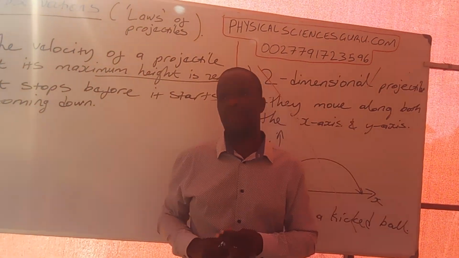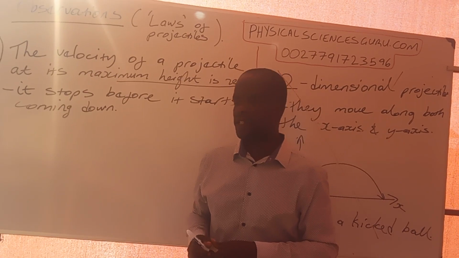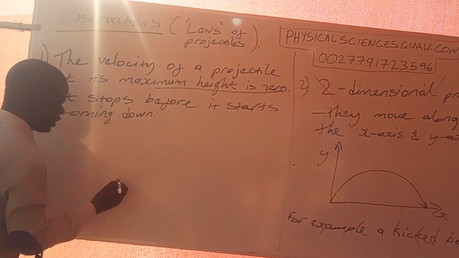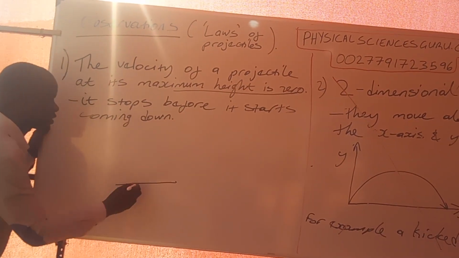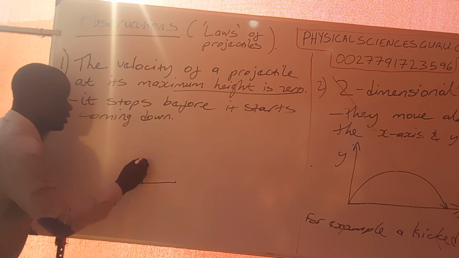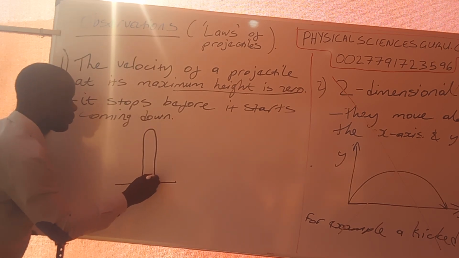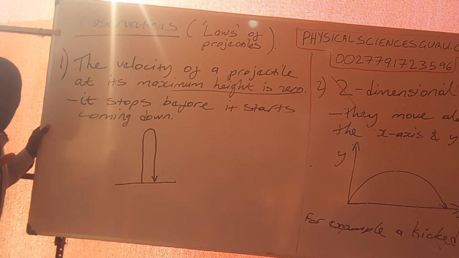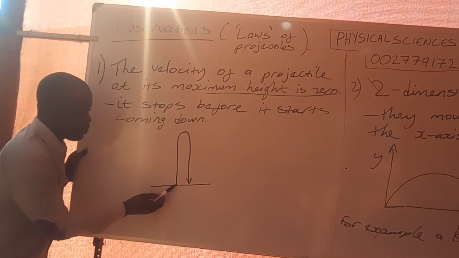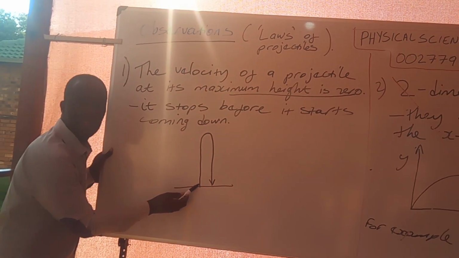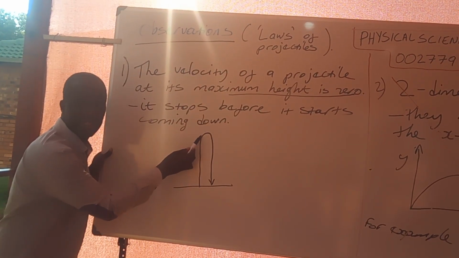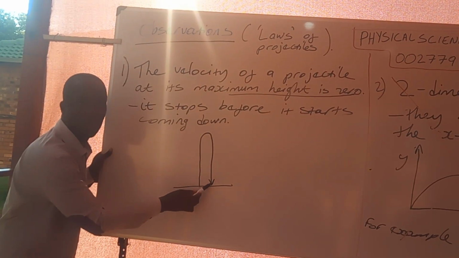Remember that sketch diagram that we agreed on to use for our projectiles. I can come here now and say for this projectile, this is my upward arm and my downward arm. Remember what we agreed on: the same path that it uses to go up is the same path that it will use to come down.